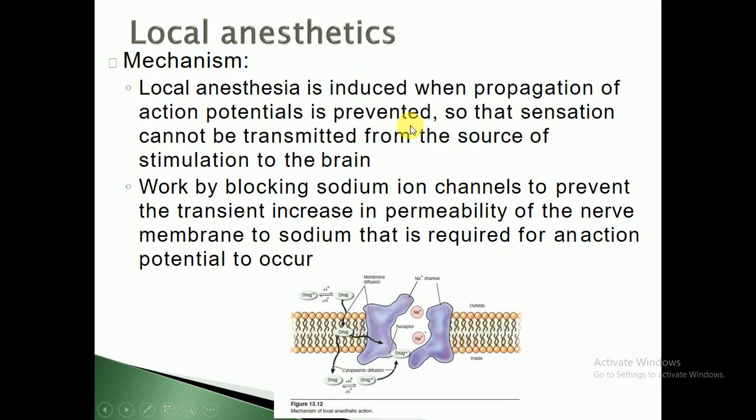The mechanism of action, the mode of action of local anesthetic agents, is that local anesthesia is produced or induced when the propagation of the action potential is prevented. So we are going to prevent the action potentials. When an action potential takes place, there will be depolarization, repolarization, and hyperpolarization, so the sensation is transmitted from the source of stimulation to the brain.